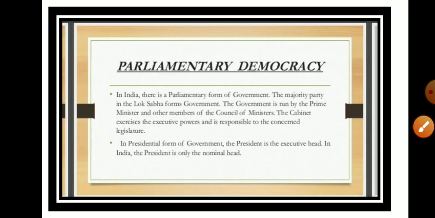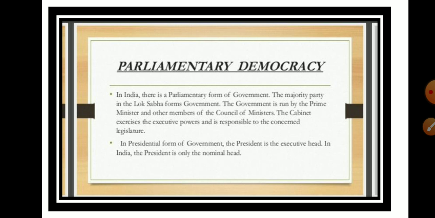The next one is parliamentary democracy. In India, there is a parliamentary form of government. The majority party elected in the Lok Sabha forms the government, and the government is mainly run by the Prime Minister and the Council of Ministers. The cabinet exercises the executive power and is responsible to the legislature. That is, both are accountable to each other.